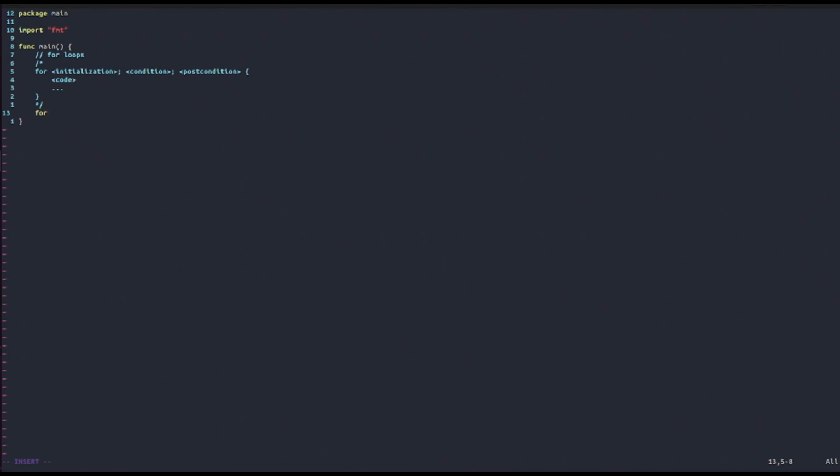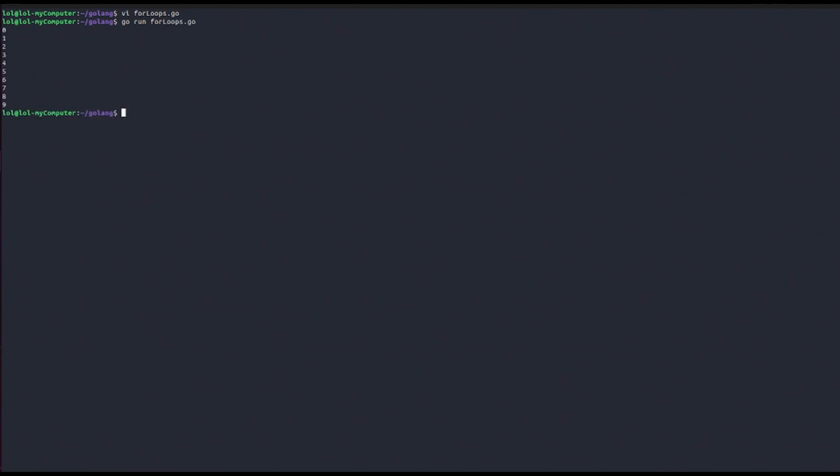So we will start by saying for, then the initialization condition, which will be run once when we start the loop. So we will declare and initialize a variable i to 0. Remember that we said we want to print all numbers up to 10. So the condition will be that i has to be less than 10. And then each time this condition is met, we increment i by 1. Inside of here is the code that is run every time this loop is executed, and we print i. Let's see what happens. As you can see, we get 0, 1, 2, 3, 4, up to 9.